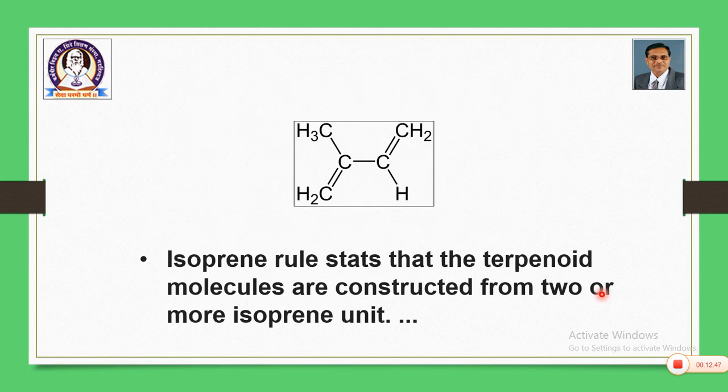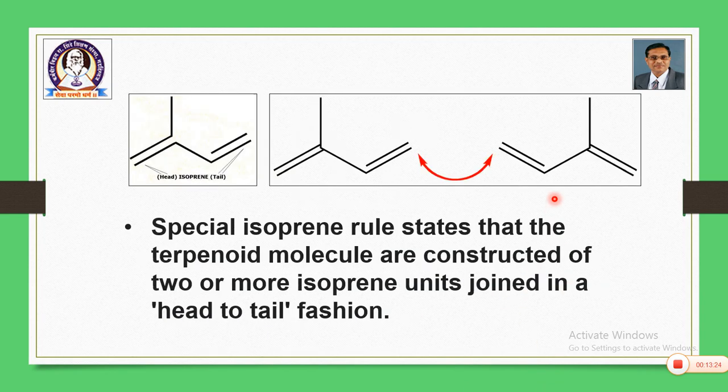Then in this unit you are expected to define and explain 2 rules. One is called the isoprene rule, the other is called the special isoprene rule. So, what is the isoprene rule? The isoprene rule states that terpenoid molecules are constructed from 2 or more isoprene units. This is the basic concept. So, according to the isoprene rule, terpenoids are made up of 2 or more isoprene units. This is the isoprene unit. So, you can give this definition and give some example to explain the same.